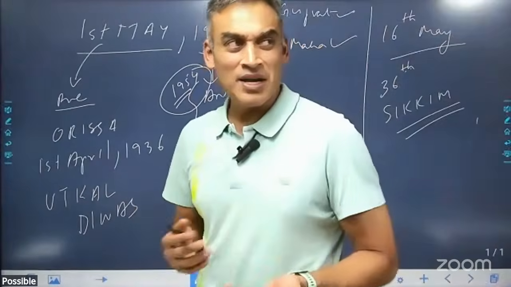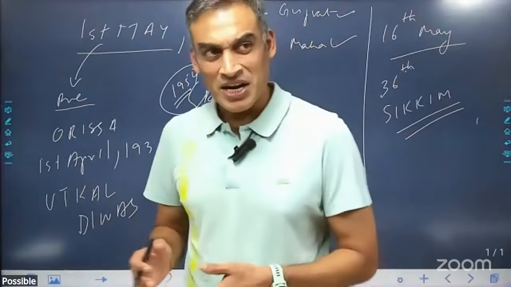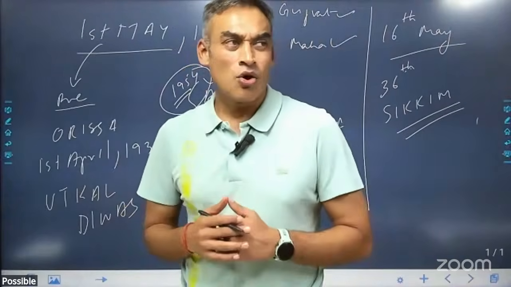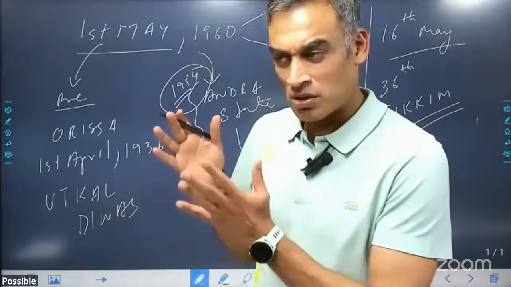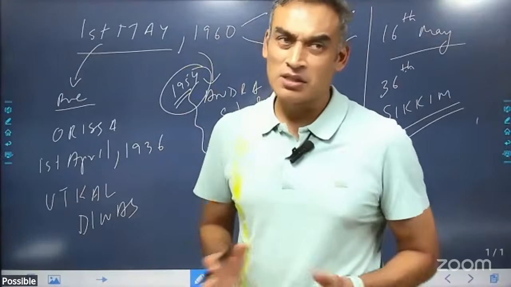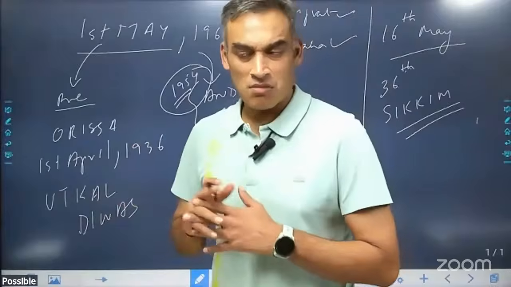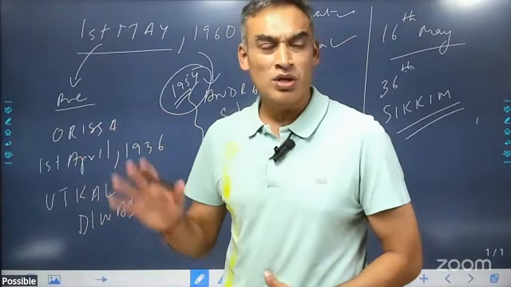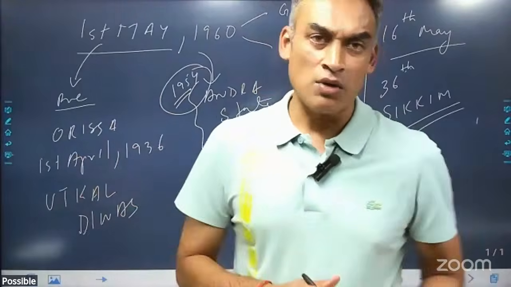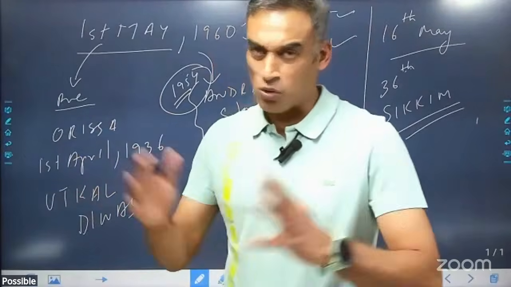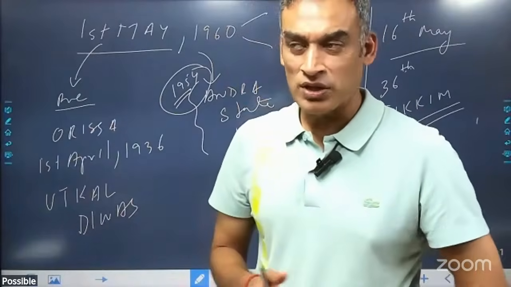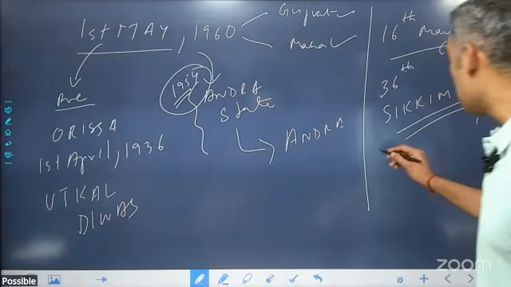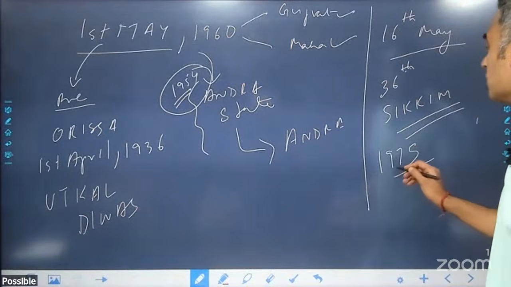Sikkim, after independence, became a protectorate state, right? When we say it's a protectorate state, it means that defense and all the external relations were the subject of the Government of India, but the internal matters of Sikkim were under the kingdom of Sikkim, which was the Namgyal dynasty. 1974 was the 35th Amendment, when this absolute monarchy was converted to a constitutional monarchy, which is what we have, let's say, in the UK. And the 36th Amendment was when Sikkim became a state, and this was 1975, 16th of May.